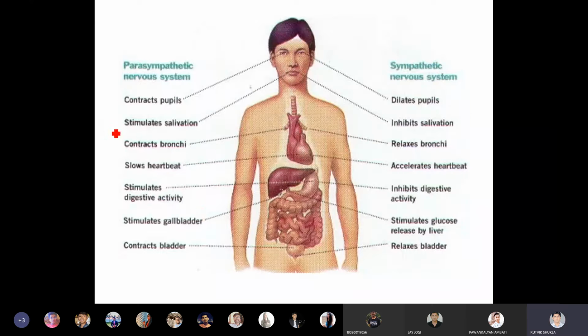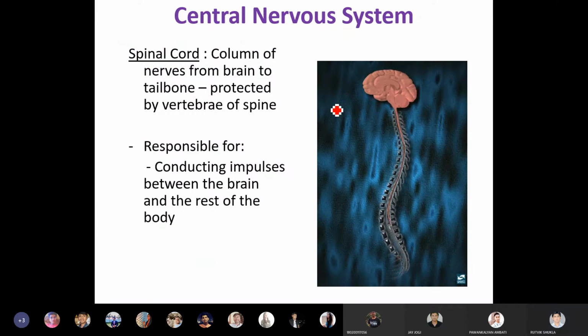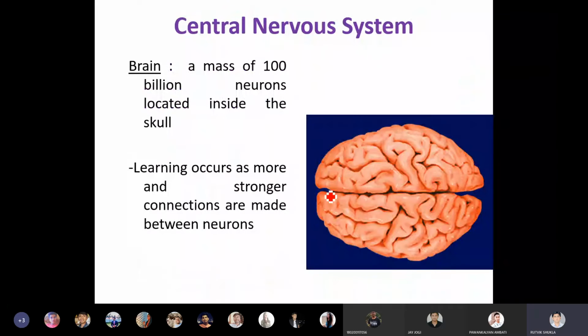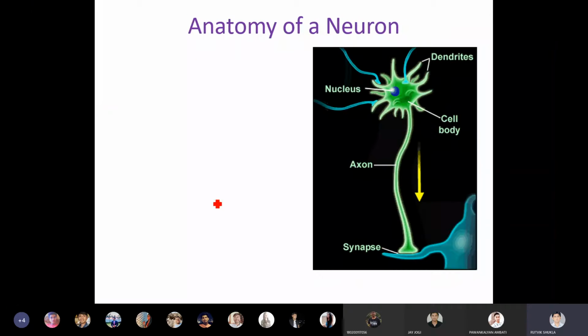So that is what we have discussed. These are the examples of parasympathetic actions or sympathetic actions. The spinal cord is the extension of the brain. This is the brain, which is divided into the left and right hemisphere. Neurons are the smallest structural unit from which the brain, spinal cord, and other nerves are made. These are the dendrites, nucleus, this is the cell body.